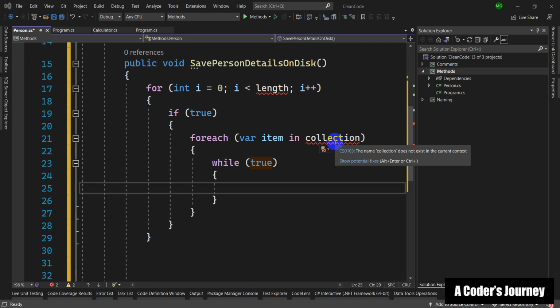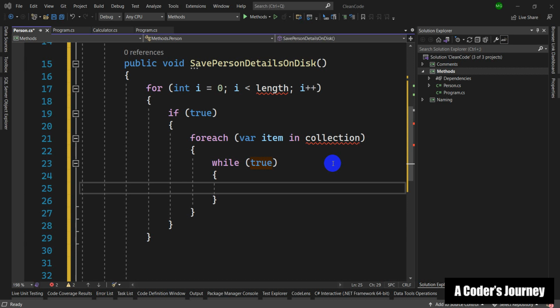Now, in the last video, we talked about the different symptoms of a dirty method, how we can identify a dirty method. And building on that, I want to talk about the concept of cohesion in this episode, which is kind of correlated to the concept of single responsibility principle, which means that a method should be responsible for doing one thing, or in a more technical definition, there should always be one reason for a class or a method to change.